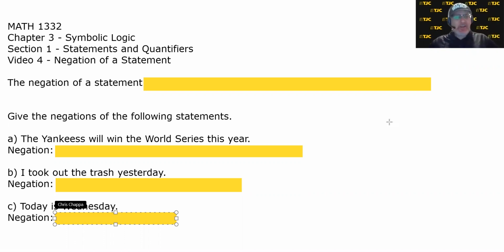I think you already know what a negation is, so we're going to bypass the definition for a moment. That's at the top of the screen, where it says the negation of a statement, in the big yellow rectangle. We're going to go right to the three examples. Give the negations of the following statements, because I think you would intuitively already know what's about to happen.